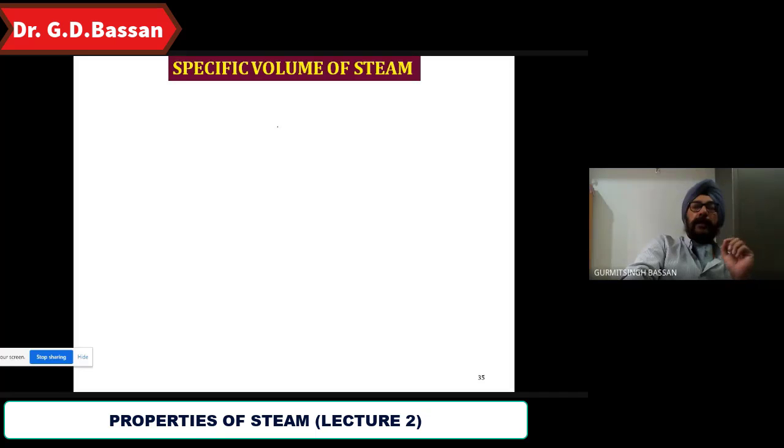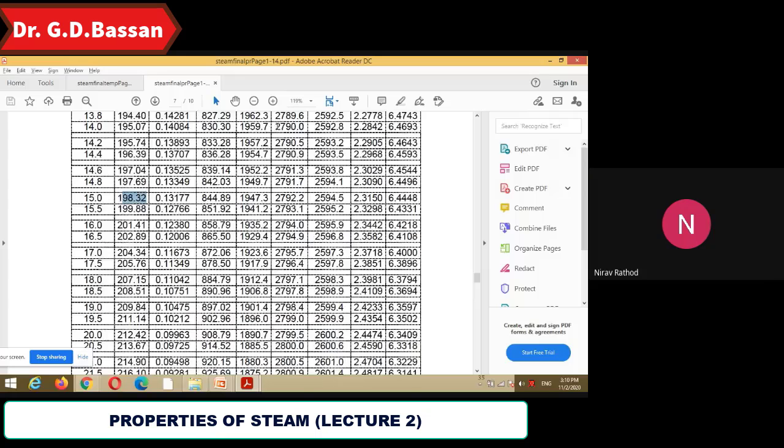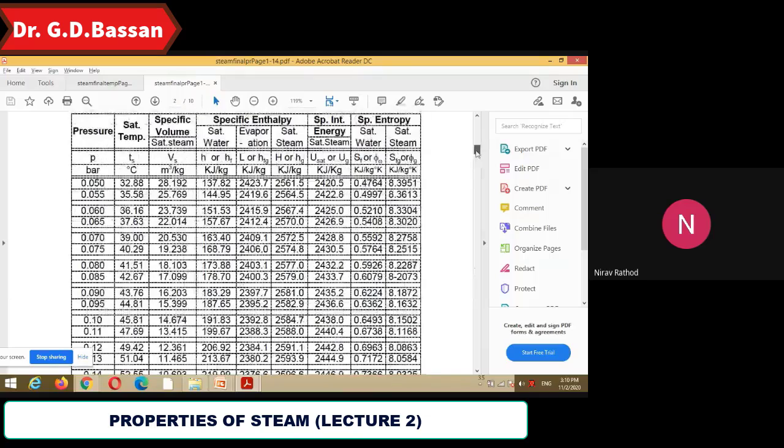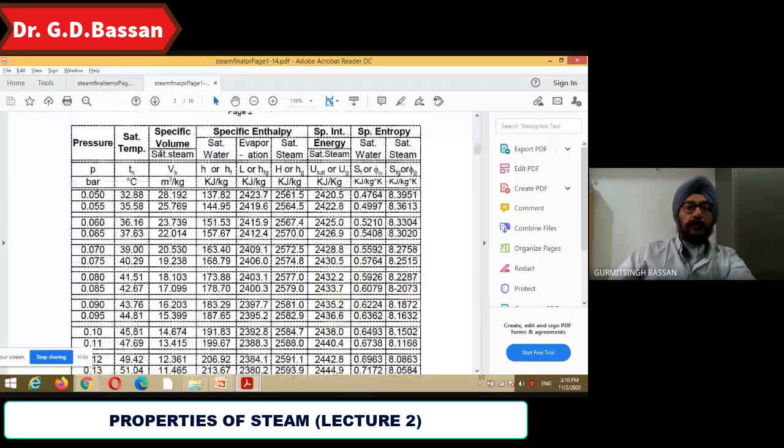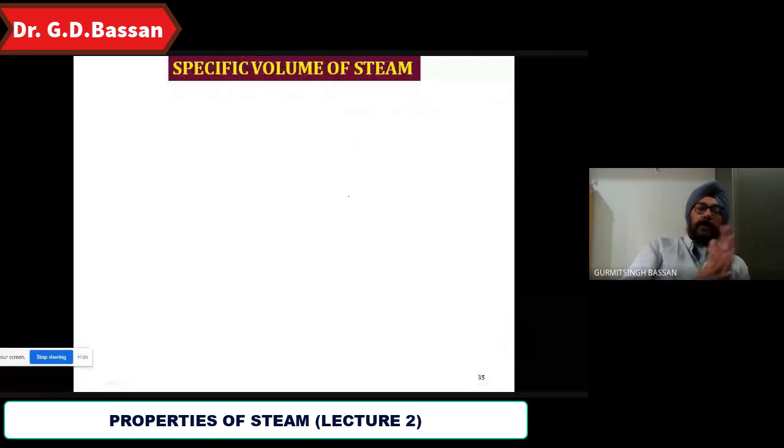Okay, now specific volume. What do you mean by specific volume of steam? The third column in the table is that of specific volume. What do you mean by specific volume?